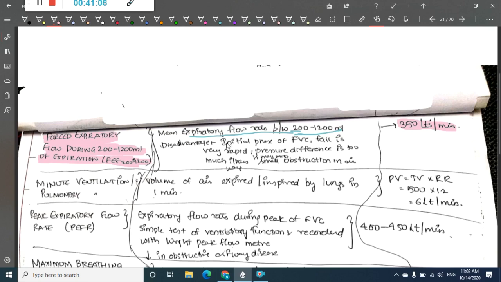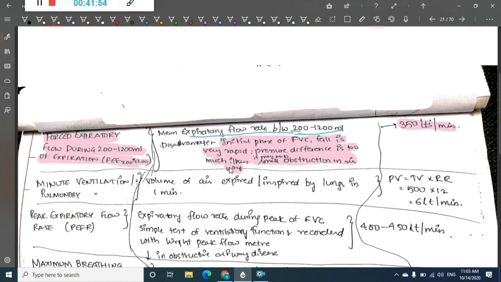The initial phase of the forced vital capacity fall is so rapid that the pressure difference is too much, so it may miss a small obstruction in the airway.